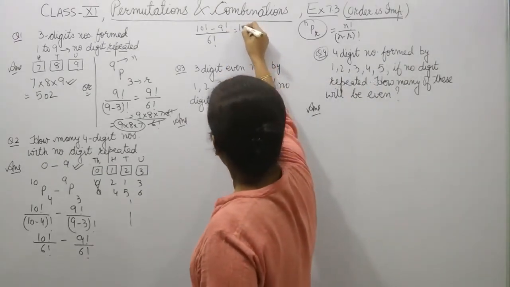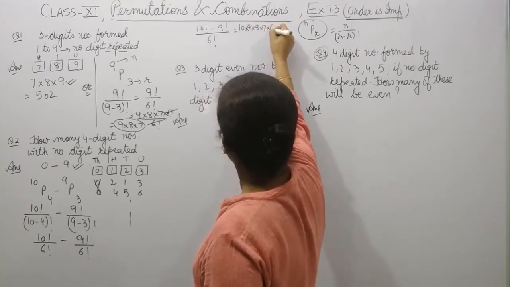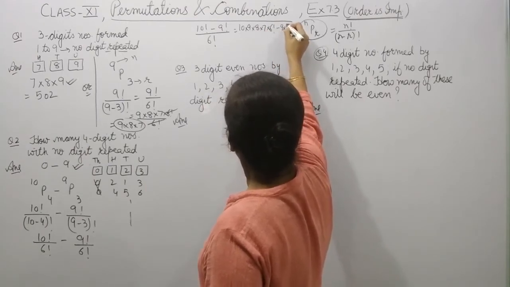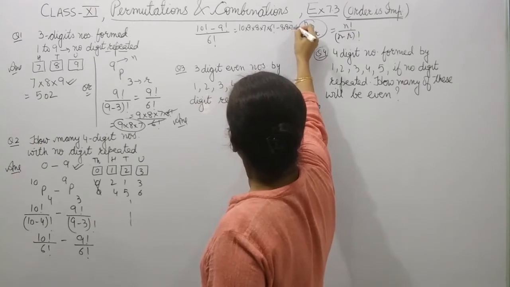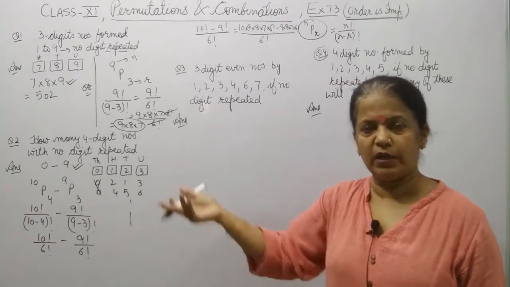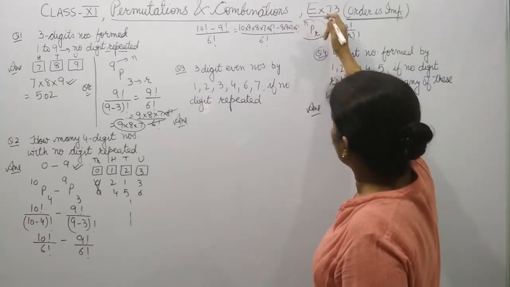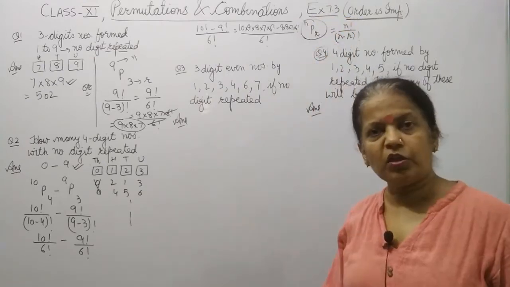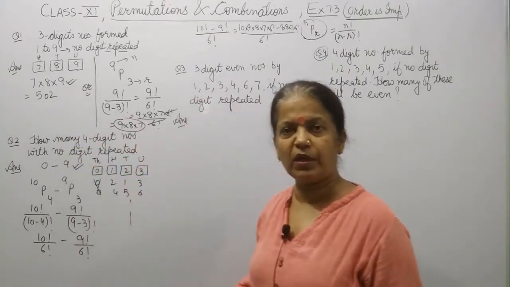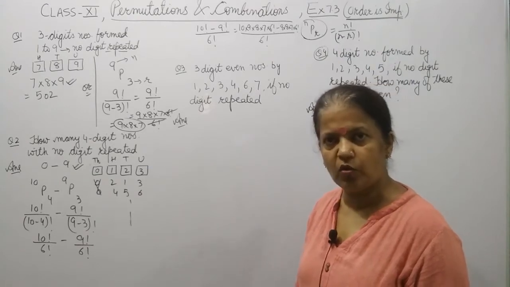So how will you do it? 10 into 9 into 8 into 7 into 6 factorial, and here you will write 9, 8, 7, 6 factorial upon 6 factorial. Take 6 factorial common, it will be cancelled out, and then you can solve it further. Okay, so this is one way. Or by using the fundamental principle of counting, with that method also you can do it.